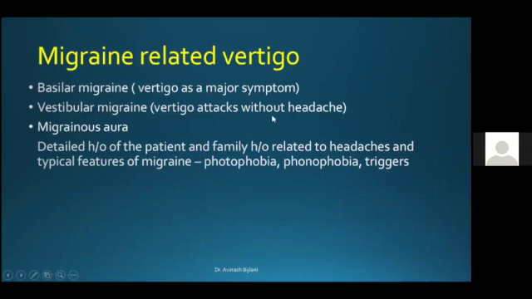So vertigo attacks with past history of headache or present history of headache, you think in terms of a vestibular migraine. In basilar migraine also, vertigo is the major symptom. Then migrainous aura may present with vertigo. But if it is vertigo occurring as a migrainous aura, as per the present Barany Society diagnostic criteria, it is not considered as vestibular migraine.